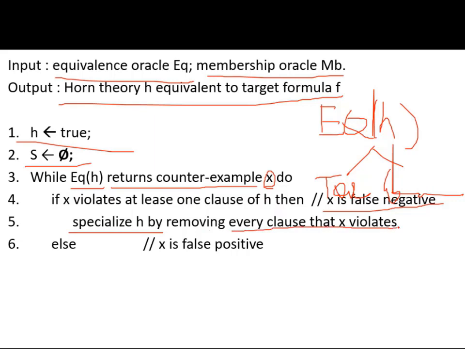So remember, we remove when it is uncovering some more positives, that is, a false negative.